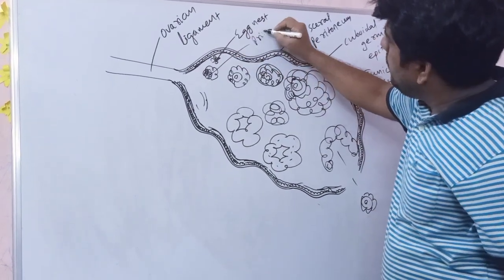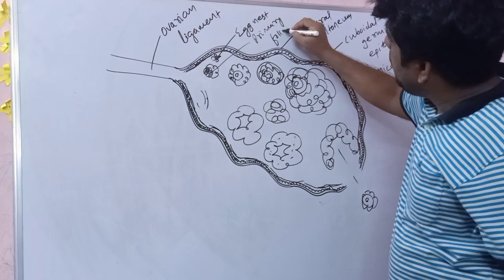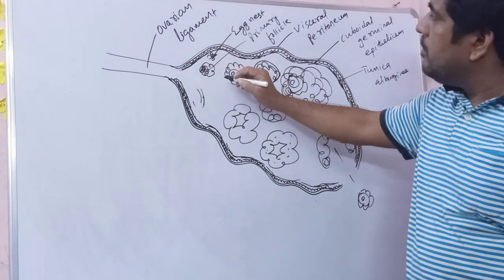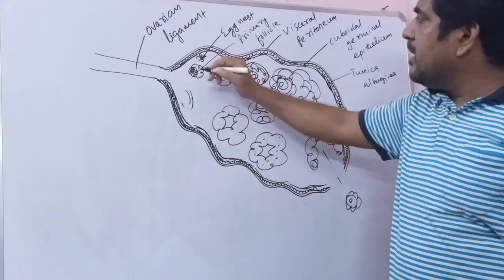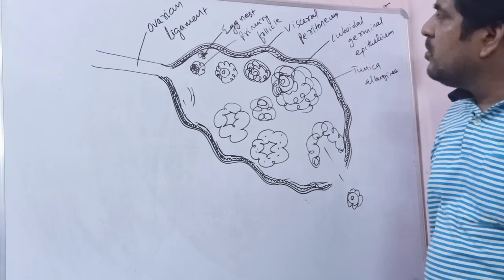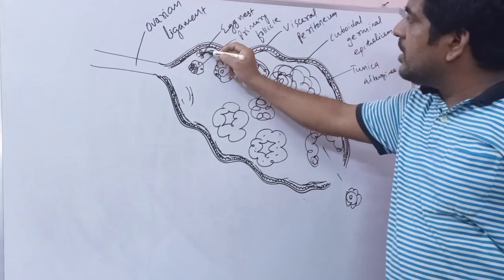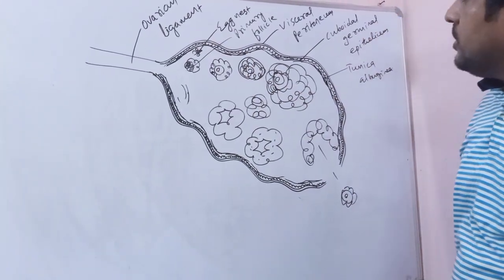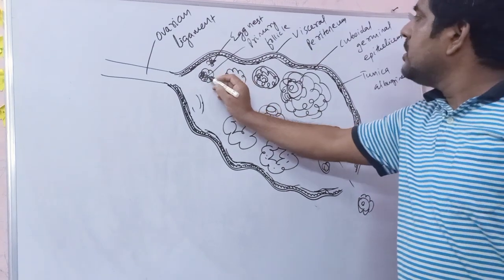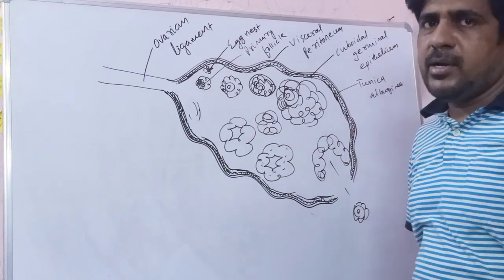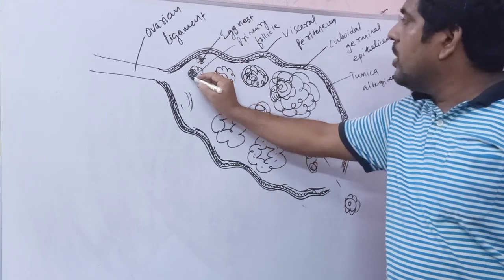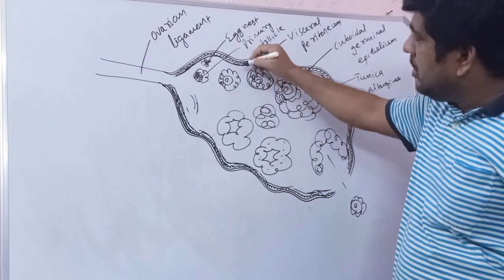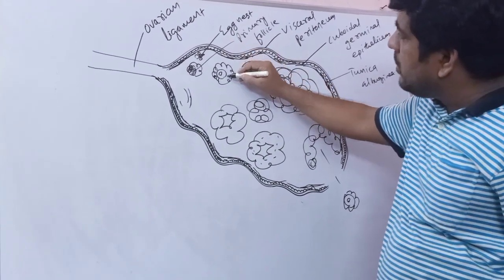This is the primary follicle. Primary follicle develops from the egg nest. In the egg nest, there are numerous clusters of cells. Egg nest is produced from the cuboidal germinal epithelium by mitotic division. The central cell is called the oocyte, and the oocyte is covered by follicular cells or granulosa cells. Then more layers of granulosa cells surround the oocyte.